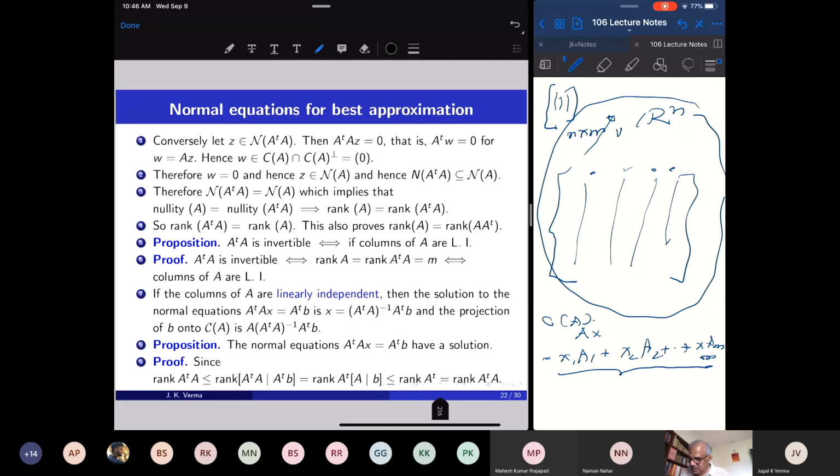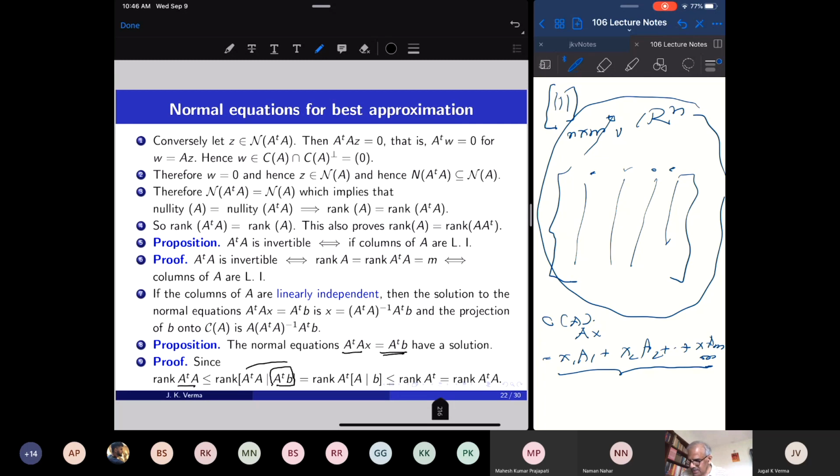So look at the rank of A transpose A. I join the vector A transpose b. We are trying to solve the normal equations, so to solve normal equations, we construct the augmented matrix. This is the coefficient matrix A transpose A. When I add this additional column vector, of course the rank may increase. It will not decrease.